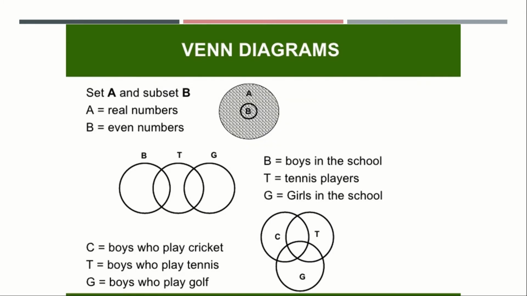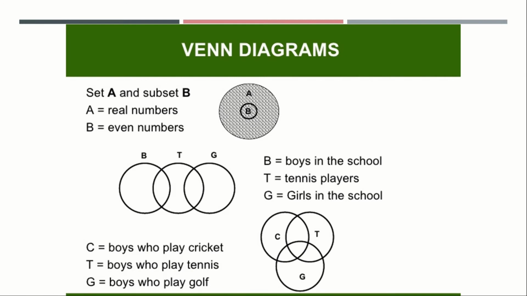Set A and subset B. A is the set of real numbers and B is the set of even numbers. Here A is real numbers, and inside the real numbers the even numbers are included. So this type of set is represented by a Venn diagram as shown. That will be two concentric circles. So A is real numbers and B is even numbers.